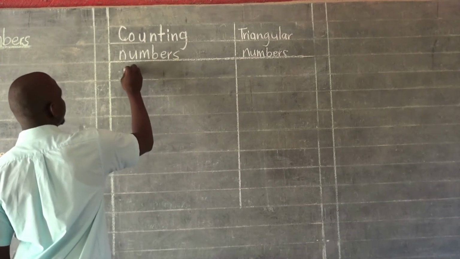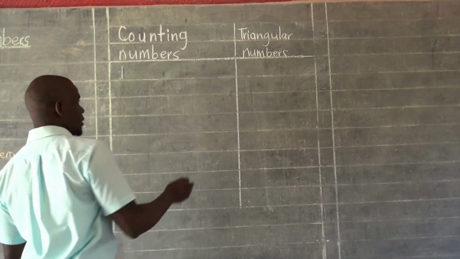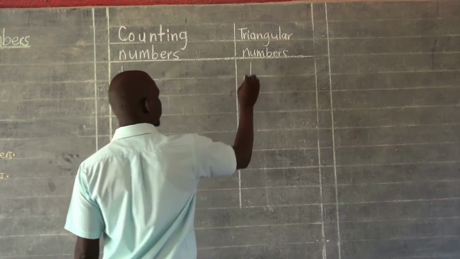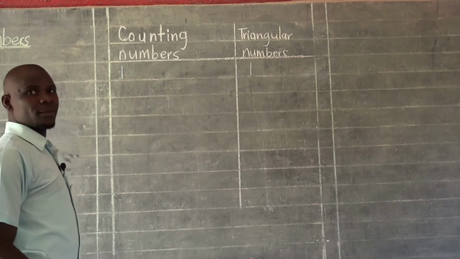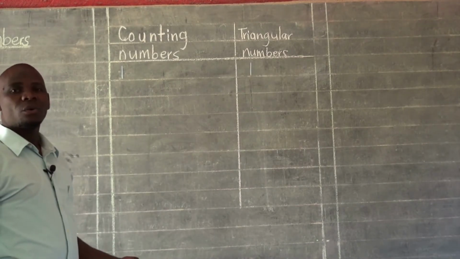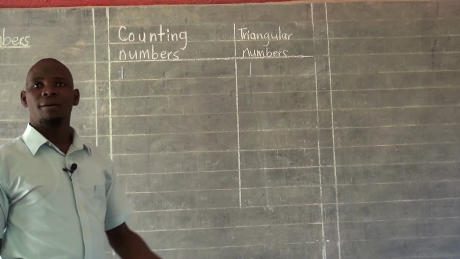I'll write here the first counting number is 1, and it automatically gives us the first triangular number, which is 1. Are we together? And then to get the next triangular number, we must add consecutive counting numbers.